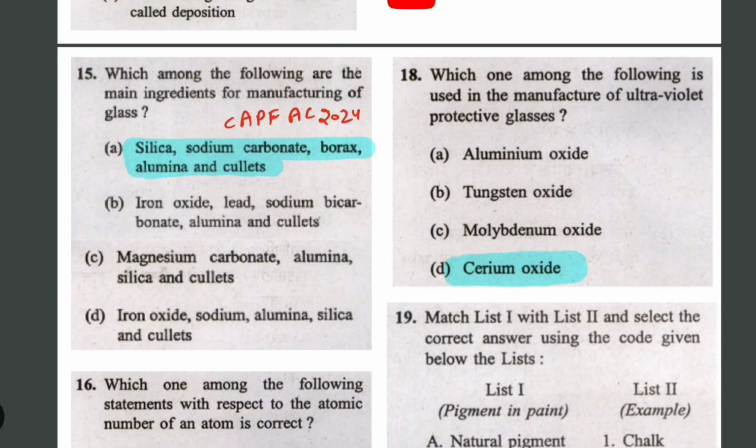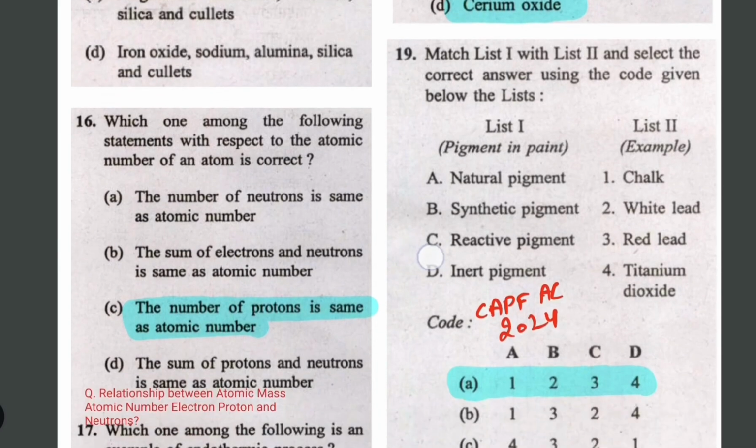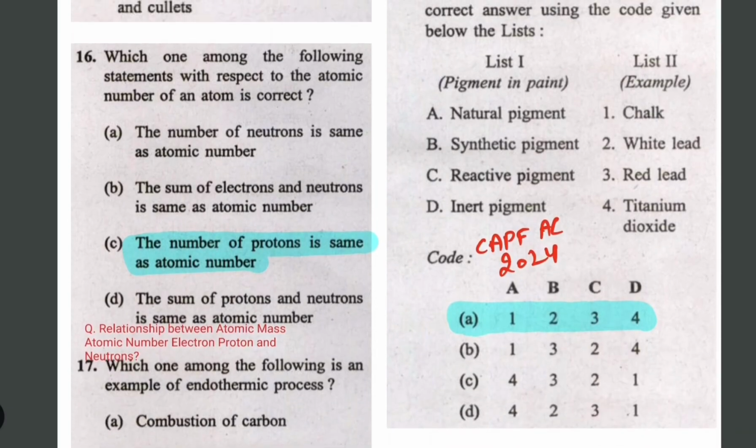Okay, so what are the main ingredients of glass? Just revise this: silicon, sodium carbonate, borax, alumina, and silicates. Okay, then next question.